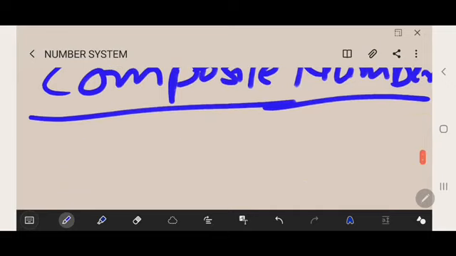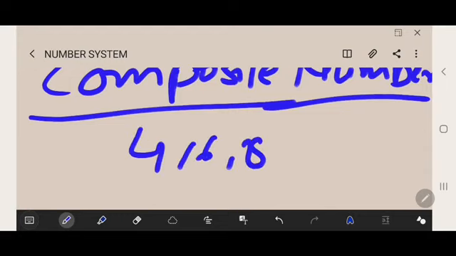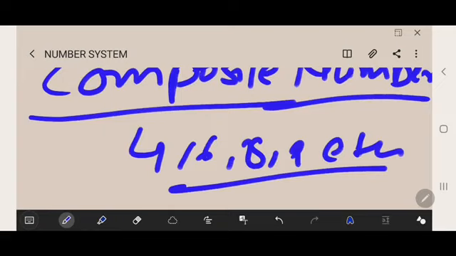So what is a composite number? A non-prime natural number that has at least one factor apart from 1 and itself. For example, 4, 6, 8 and 9, etc. Composite numbers can be both odd and even. 1 is neither a prime number nor a composite number.